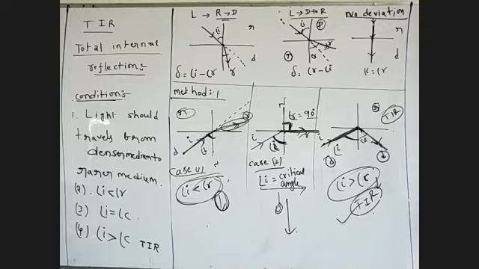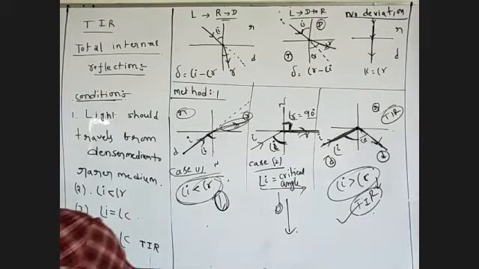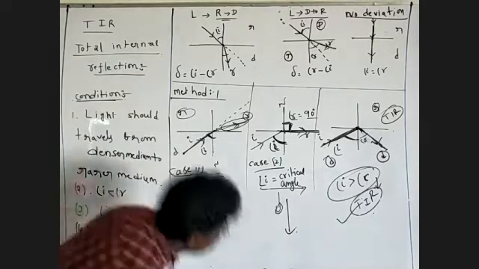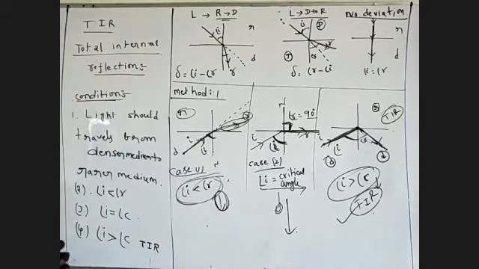So now I'm applying Snell's law. What is the meaning of Snell's law?